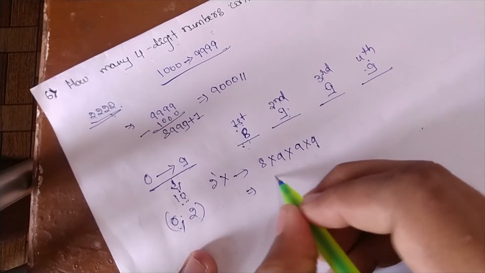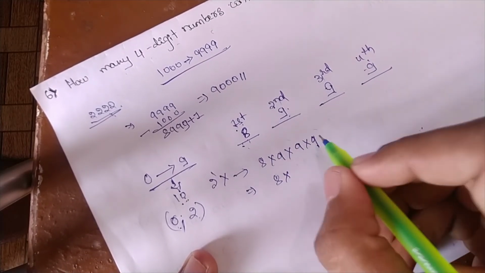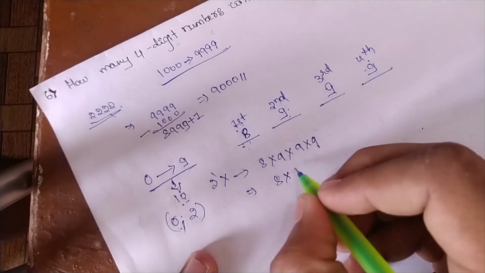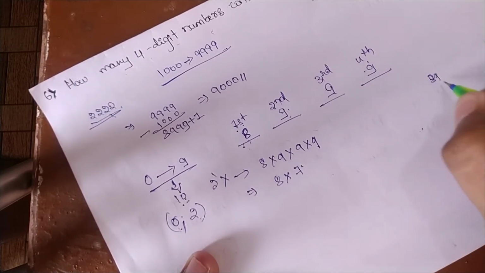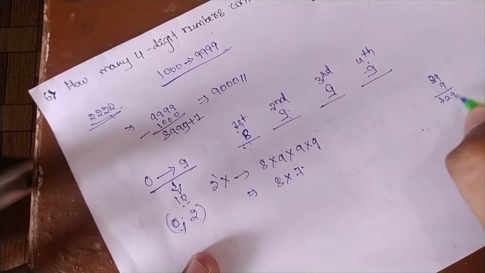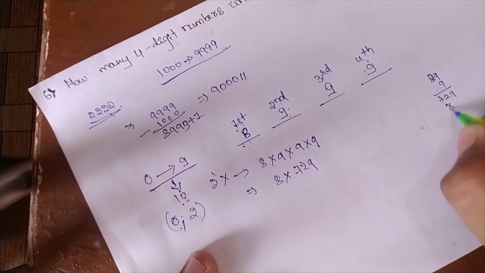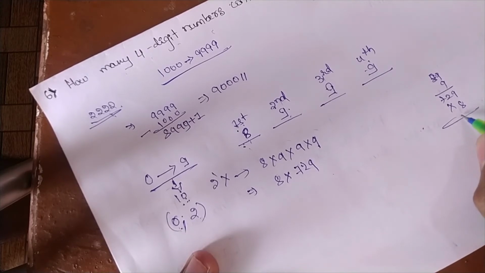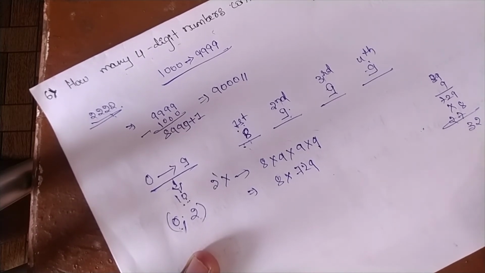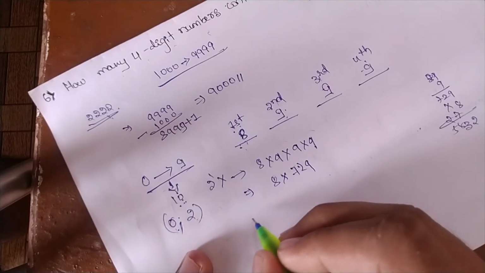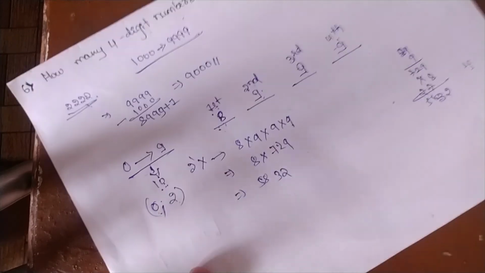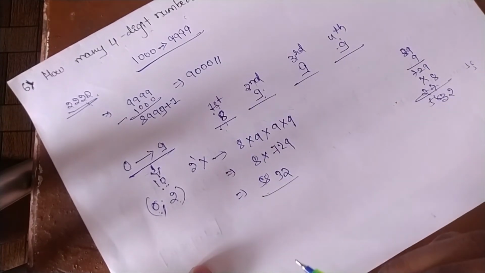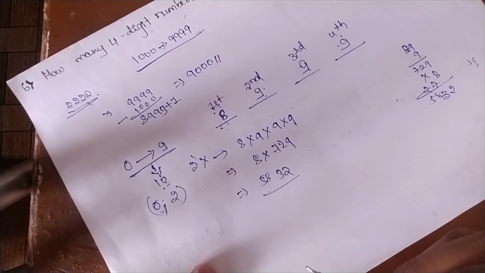Which equals 8 into 729, since 81 into 9 is 729. Multiplying 729 by 8, we get 5832. So there are 5832 ways in which we don't get 2.